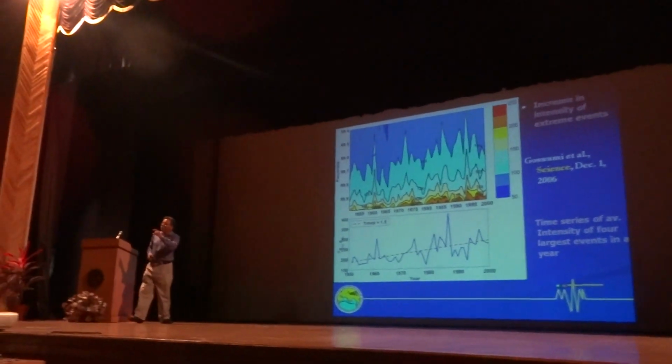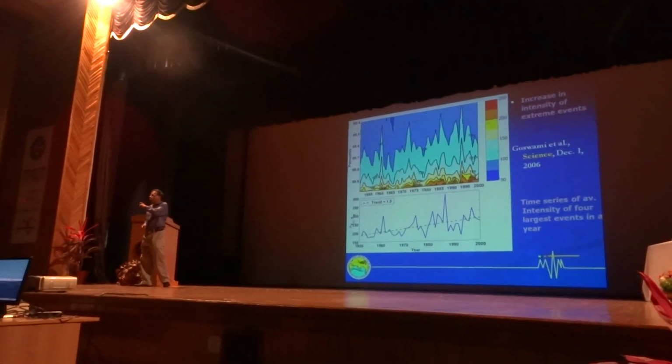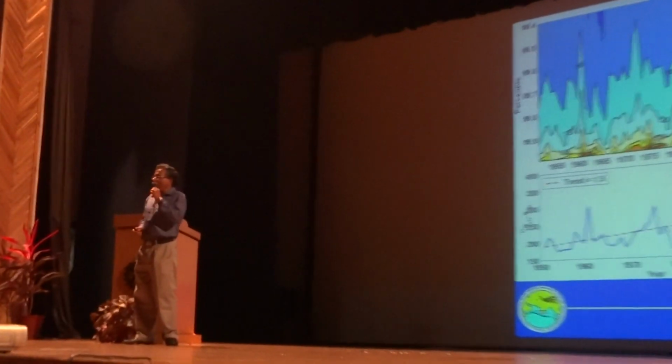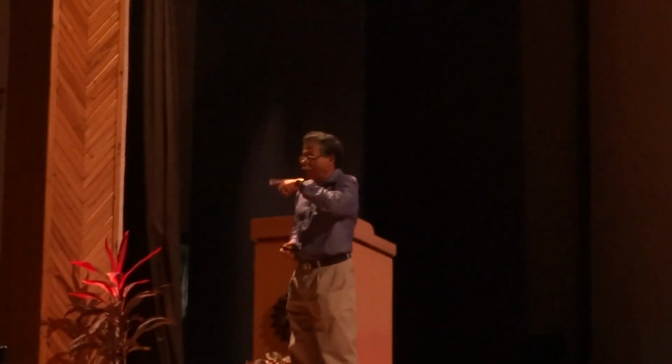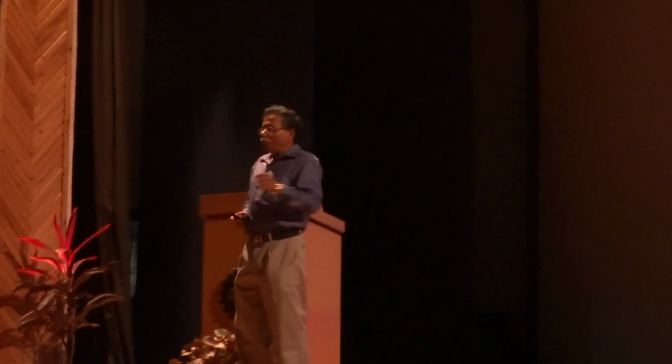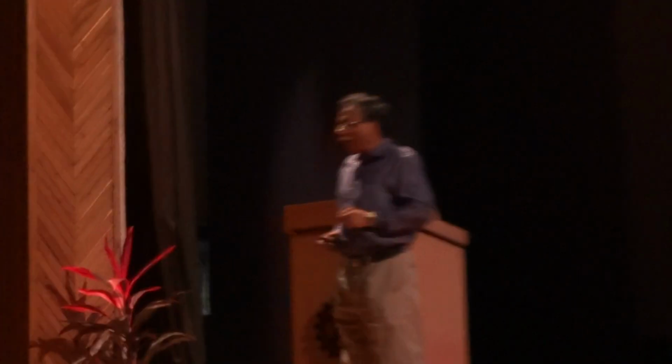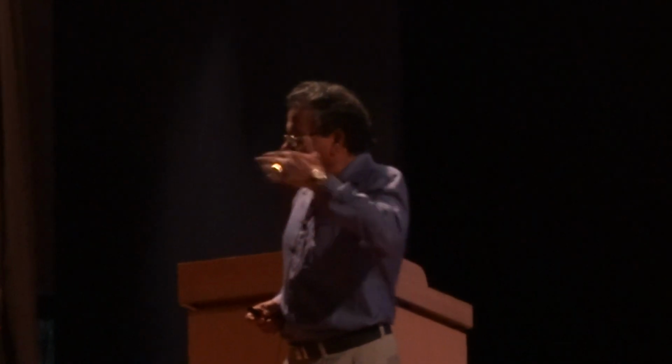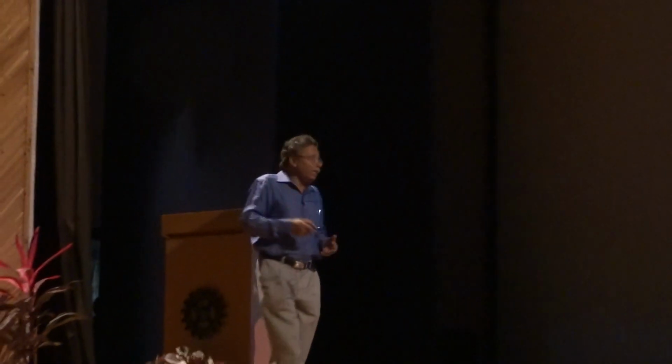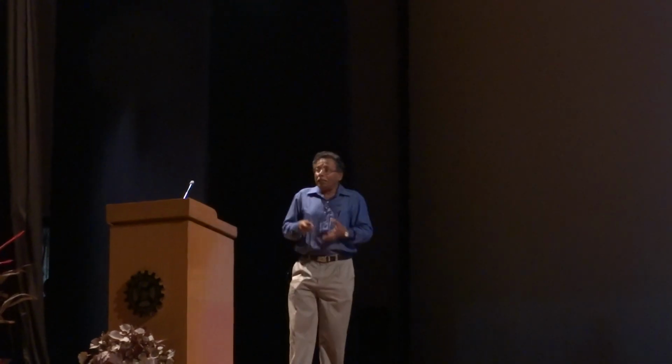In fact, we have also found that the intensity of the highest rainfall events has also increased. In other words, suppose we take this season, June to September, any year, and we ask what was the highest rainfall level in central India. Suppose 50 years ago the highest rainfall level used to be 18 centimeters per day, and not more than that occurred. But today, more than 26 centimeters of heavy rainfall, many of them occur. So it appears that there is an increase in the extreme events, both in intensity as well as frequency of occurrence.